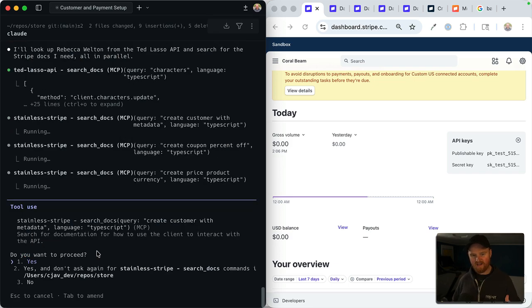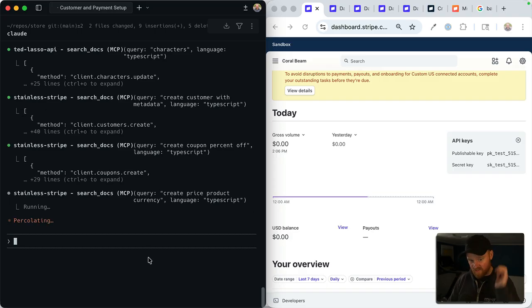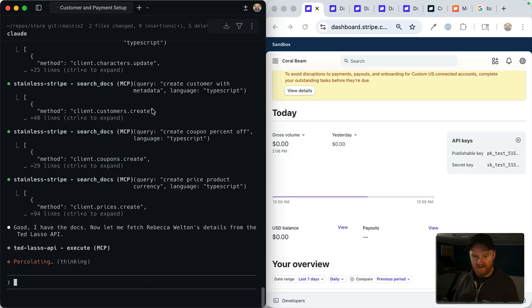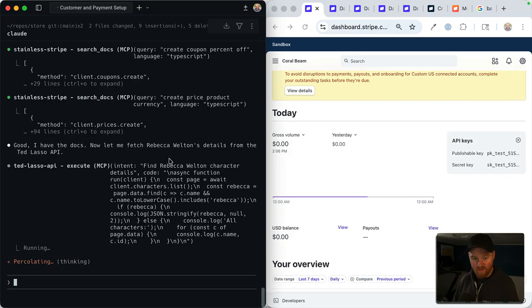So we have a couple different MCP servers. One is the Ted Lasso API. We also have a Stripe MCP server. So the first one it's asking us to do is create a customer with Stripe. Then it's going to do some doc searching with Stripe. Looks like it is figuring out how to create customers and create coupons.